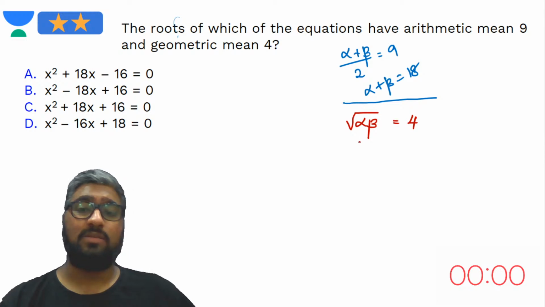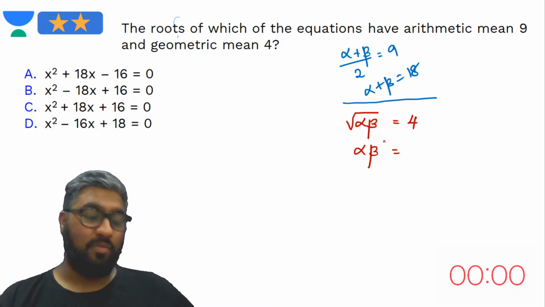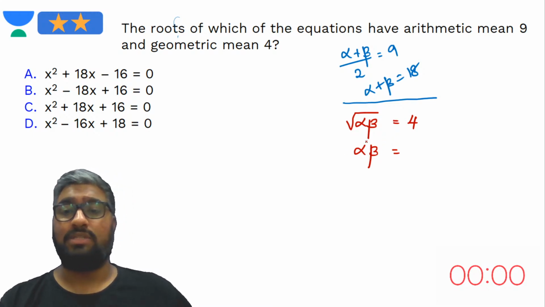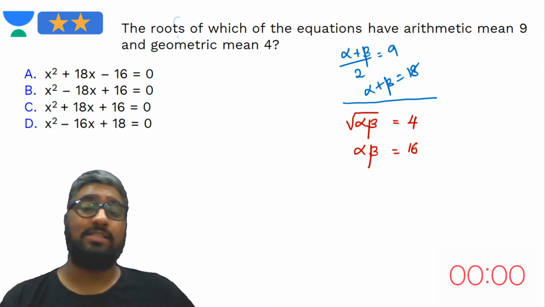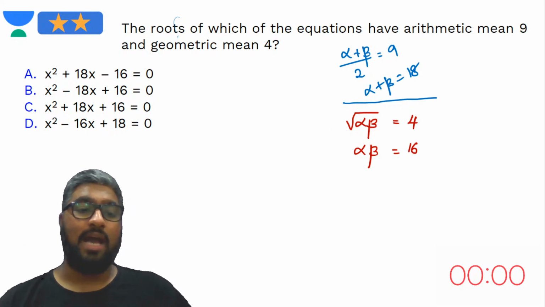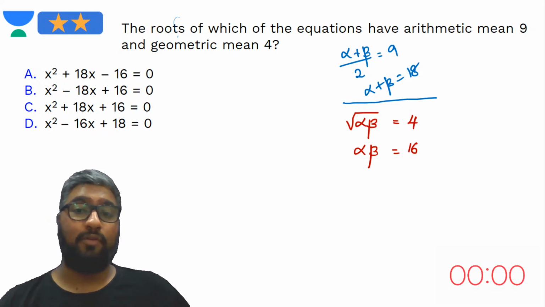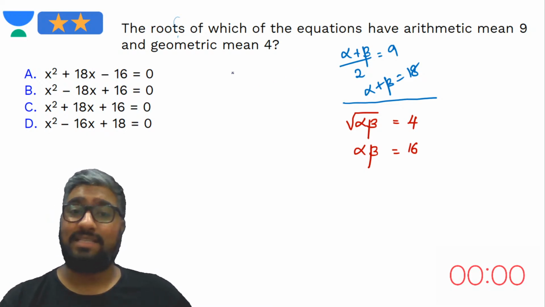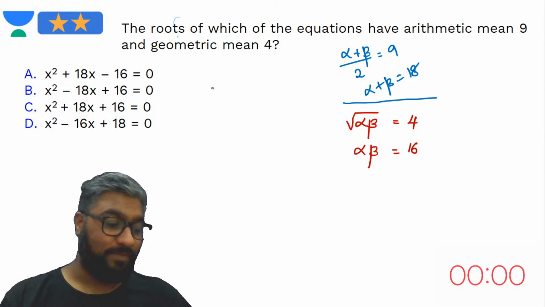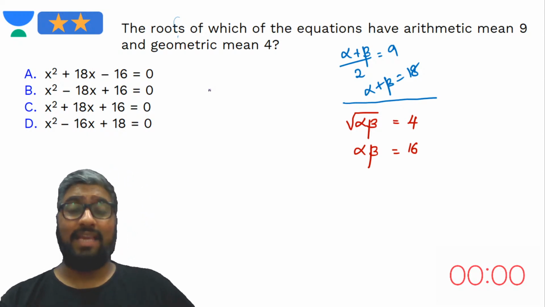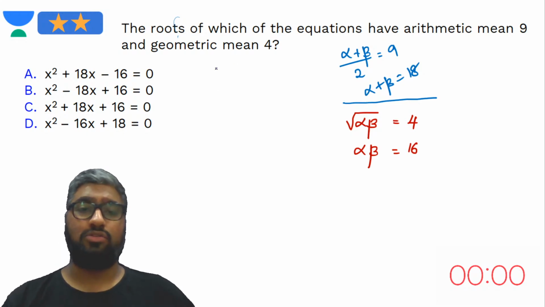Which means the product of the roots is going to be how much? Alpha times beta is going to be how much? 16. You square on both sides, you get the product of the roots. Now, this would be the only hurdle that will stop you from getting the answer, right? Because after this, you'll be answering this as smooth as butter. Superb, Vibhor. That is the geometric mean of any two numbers, right? Root of the product. Superb.